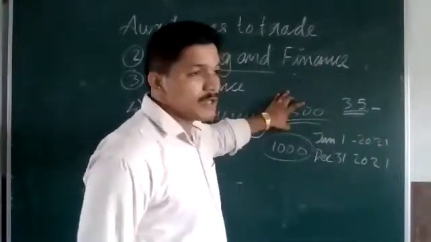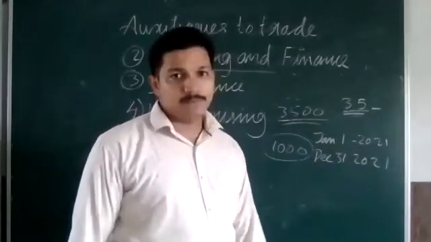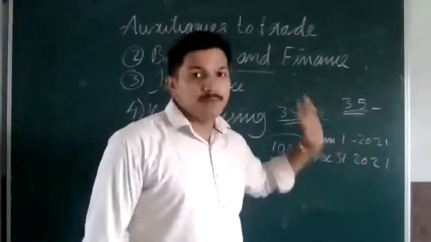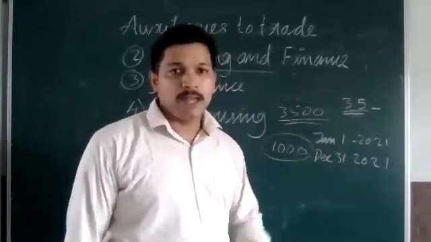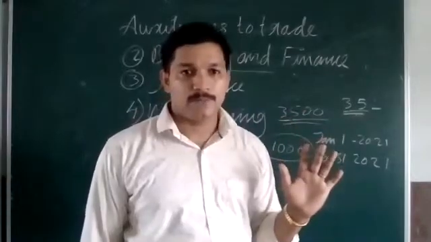I am insuring for 1 year with 3,500 rupees. If any accident takes place within this period, then we will get the money. And if no accident takes place, then we will not get money.